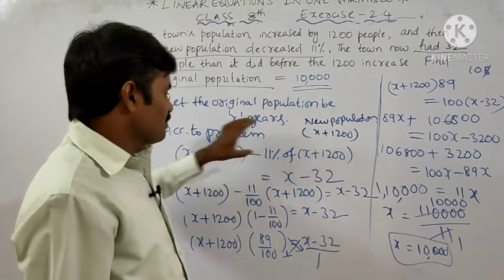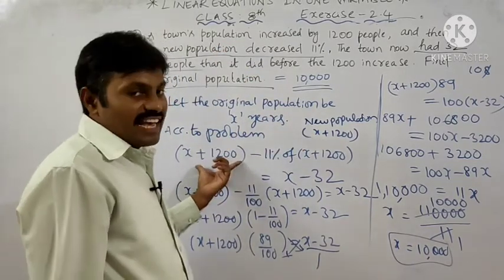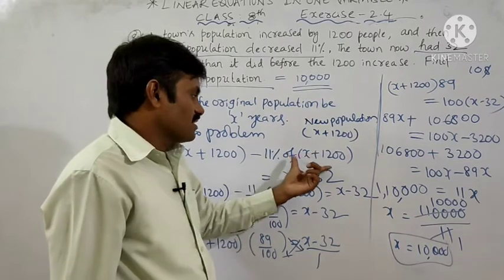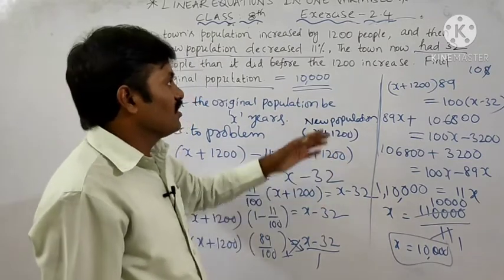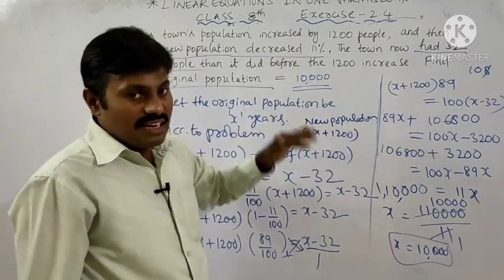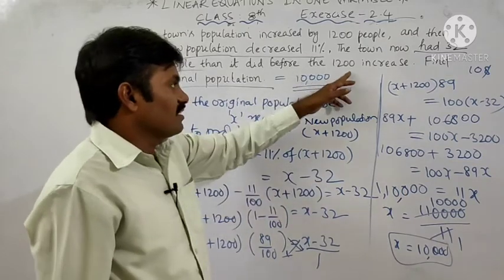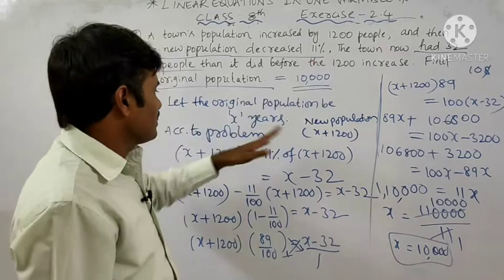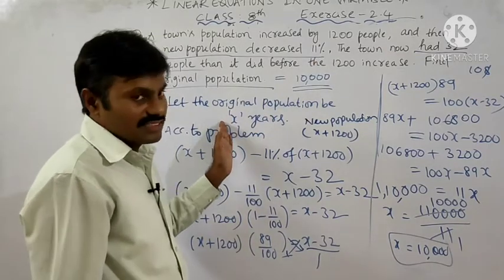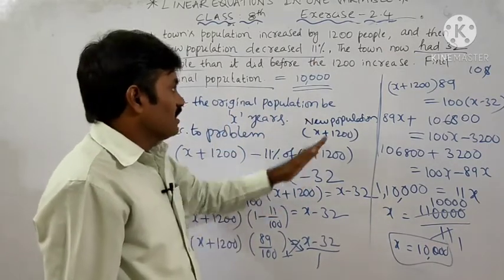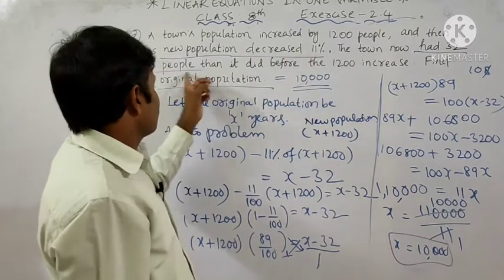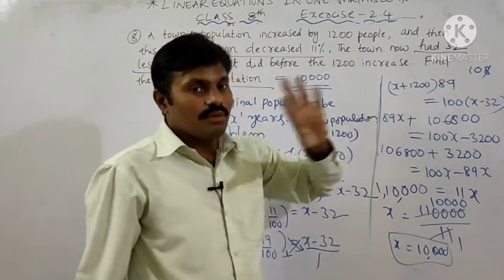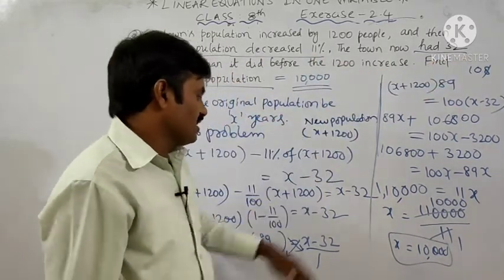After decreasing these people, how much did we get? x plus 1200 minus 11% of x plus 1200 is equal to 32 members less. Before we add 1200 people, what is the population? x. So x minus how many people are decreased here? 32 people are less. So that is x minus 32.